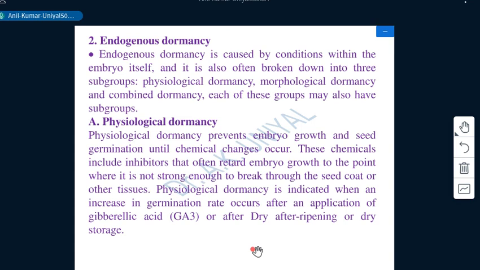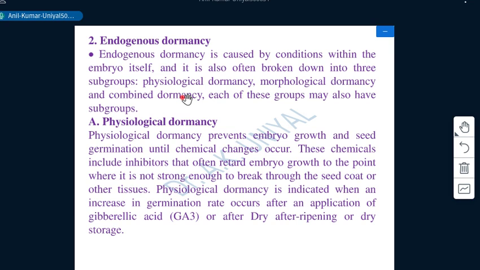Then we have the second major category, that is endogenous dormancy, which is caused by conditions within the embryo itself. Here there is no role of any seed coat or any other thing, only the embryo.